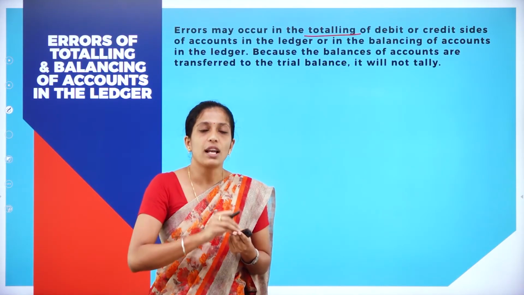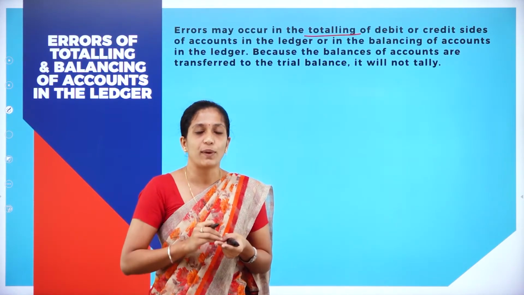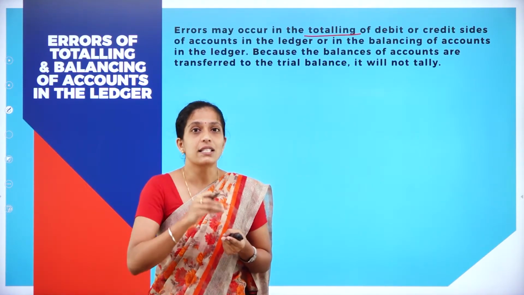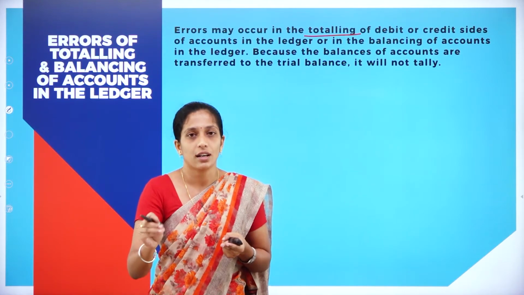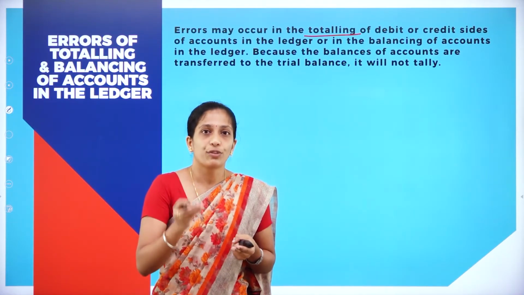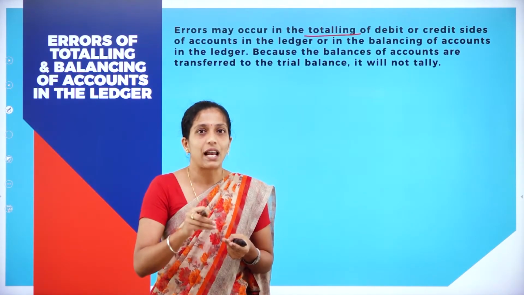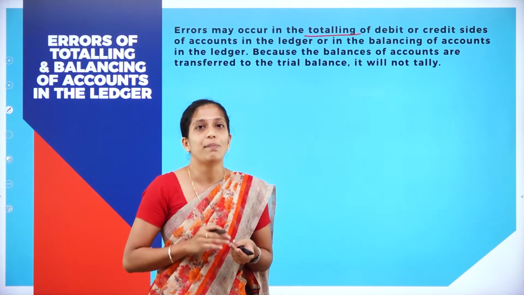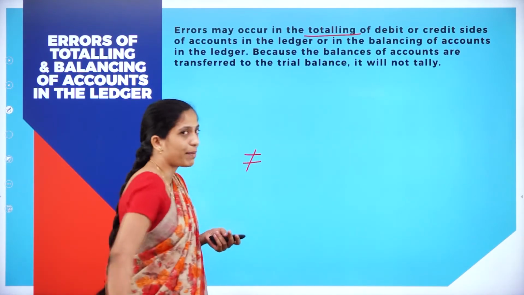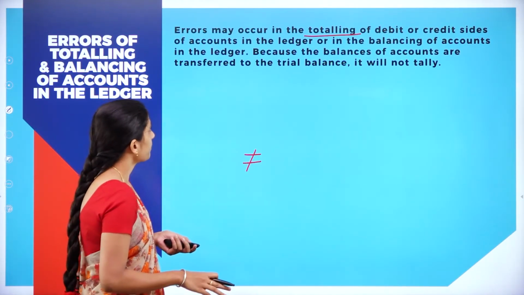If your ledger is correct, then your trial balance will be correct. In the same way, if you balance the ledger properly, then when you move on to the trial balance, your trial balance will be correct. If you make mistakes while totaling or balancing in the ledger itself, your trial balance will not tally. So this is also a situation where your trial balance will not tally.